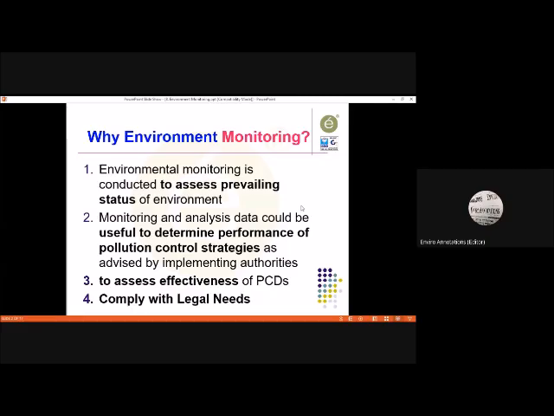Environmental monitoring is conducted to assess the prevailing status of the environment. This you must be reading in your books also. Monitoring and analysis data could be useful to determine performance of pollution control strategies.